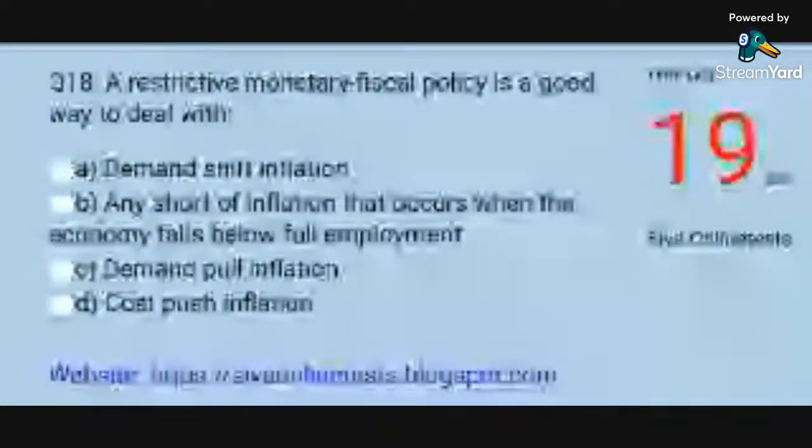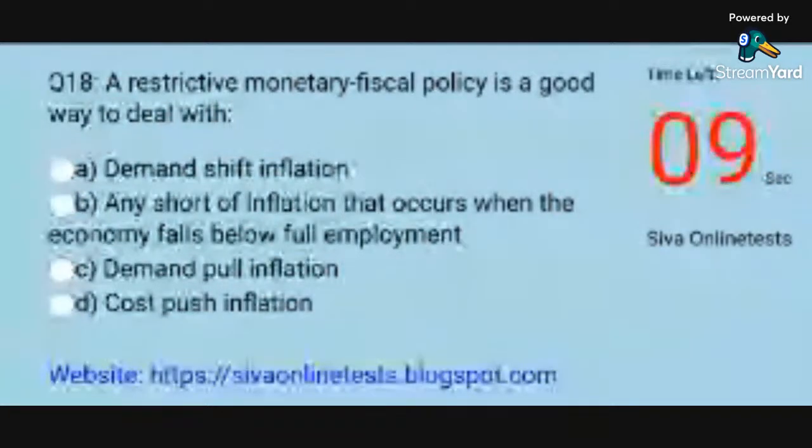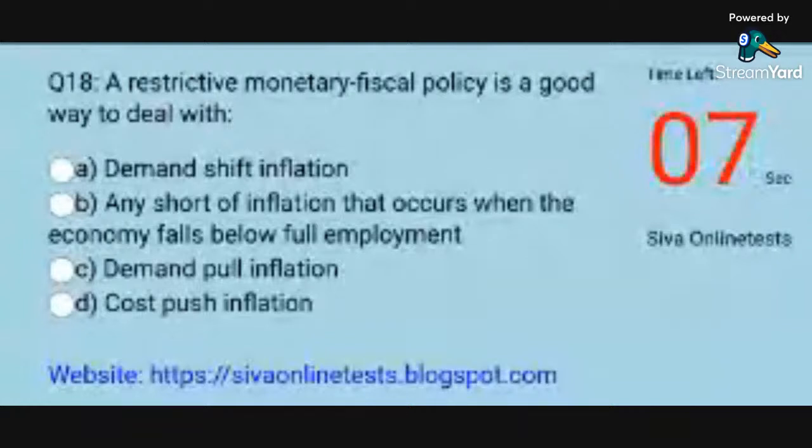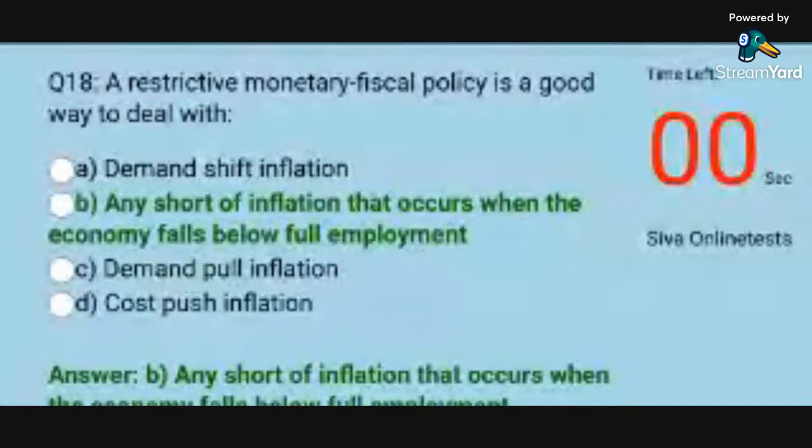Question 18. A restrictive monetary or fiscal policy is a good way to deal with. Options: A. Demand shift inflation. B. Any sort of inflation that occurs when the economy falls below full employment. C. Demand pull inflation. D. Cost push inflation. Answer: B. Any sort of inflation that occurs when the economy falls below full employment.